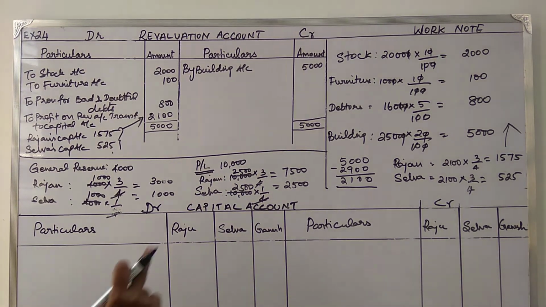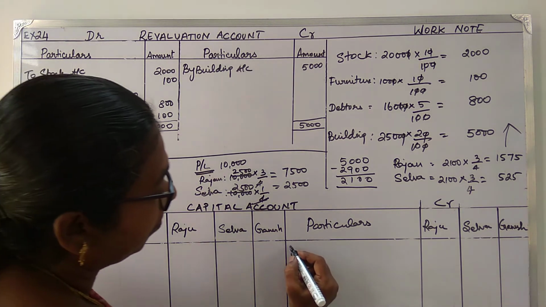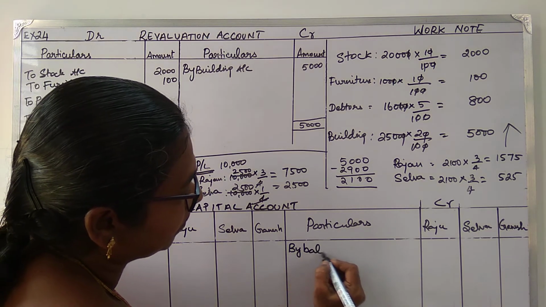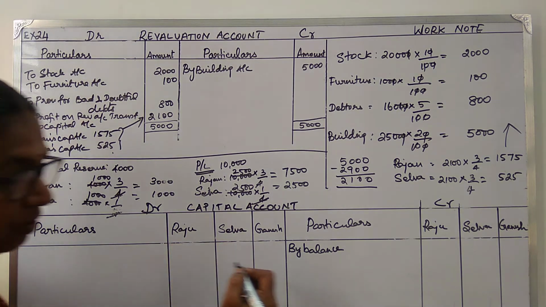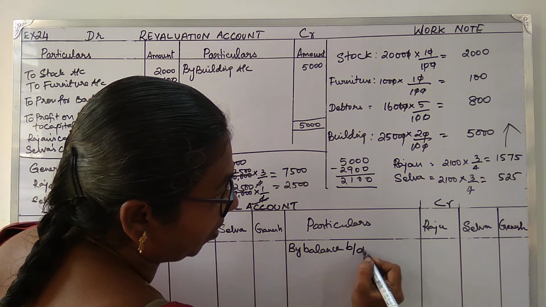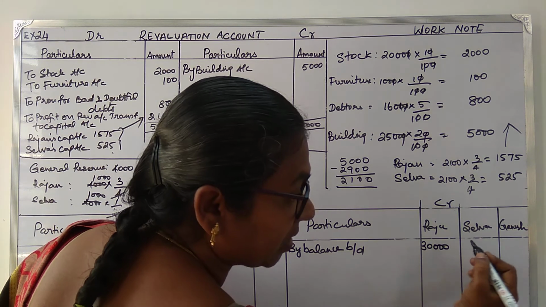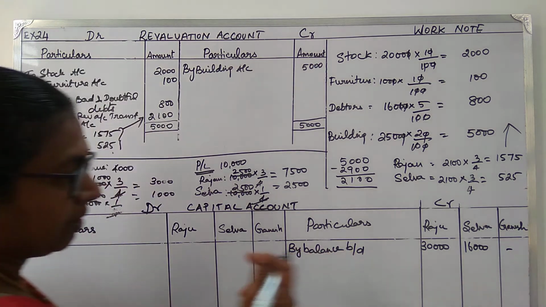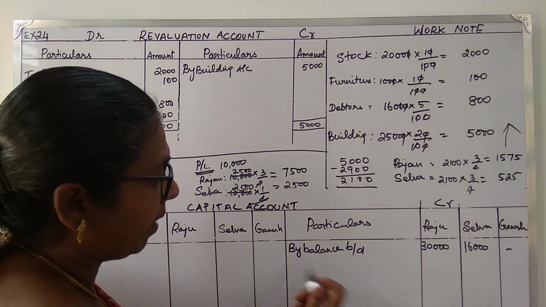Now we prepare the capital account. So bring down the capital balance first. Now this is given in the balance sheet. Okay. So what is Raju's amount? Given as 30,000, and for Selva it is 16,000. Second, immediately write the amount which is brought in by the new partner.